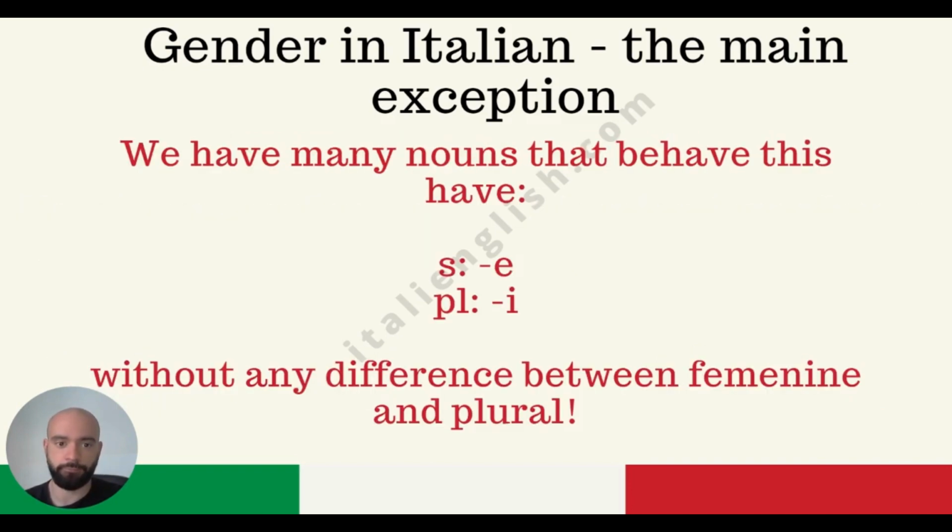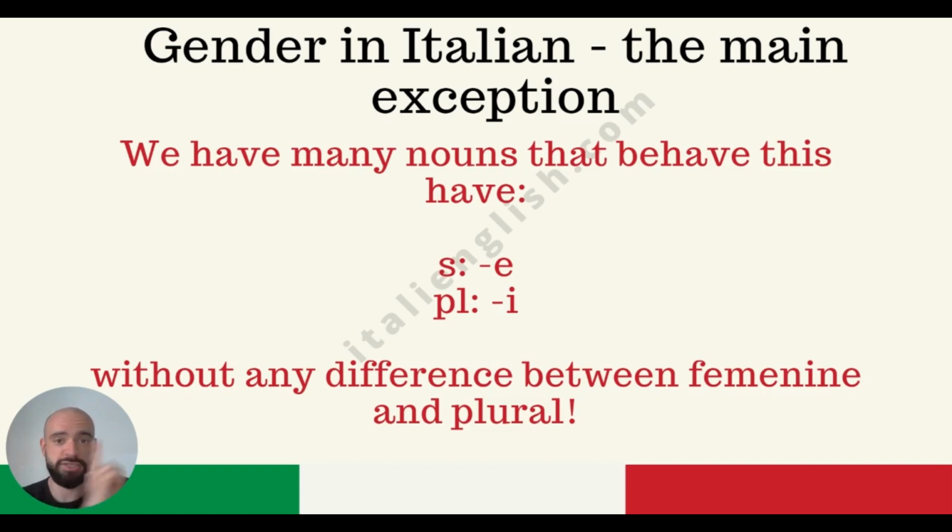Now, however, we have a big exception. The big exception is the following: we have many nouns, many words, many things, not verbs, because verbs end with are, ere, ire. Go and see the section about verbs. But we have many nouns that behave in the following way. In the singular, they end with e, and in plural, they end with i. It doesn't matter the gender. This happens without any difference between masculine and feminine.